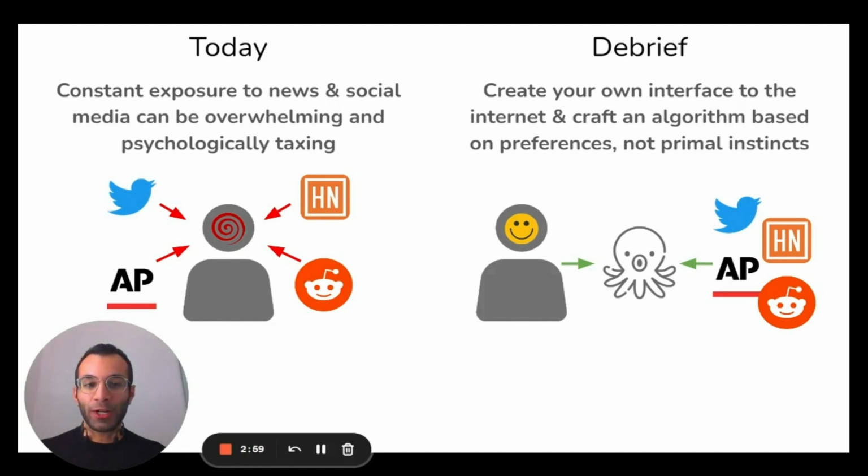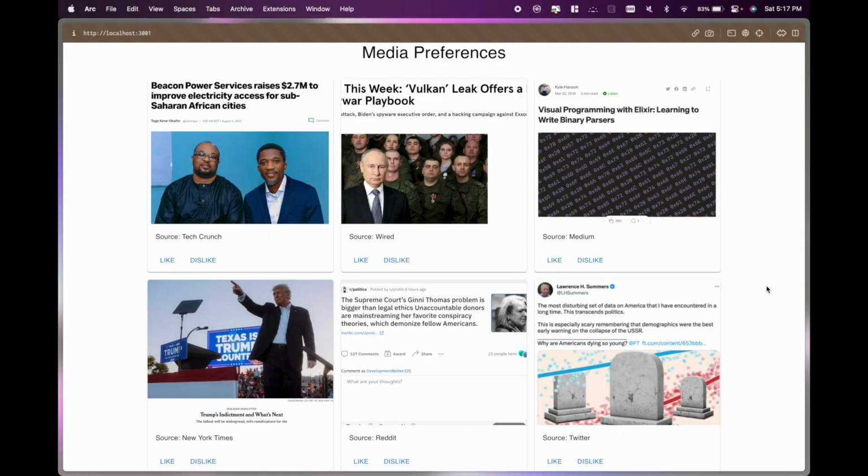In essence, it allows you to create your own interface to the internet and craft an algorithm based on your own preferences rather than primal instincts. Now we're going to show you what the front-end user experience for Debrief looks like.